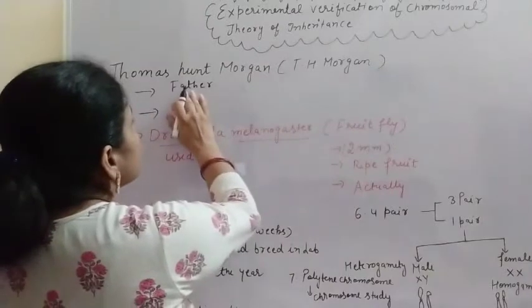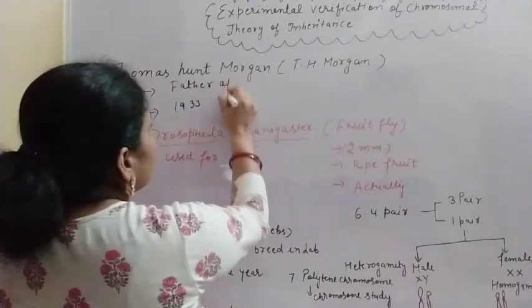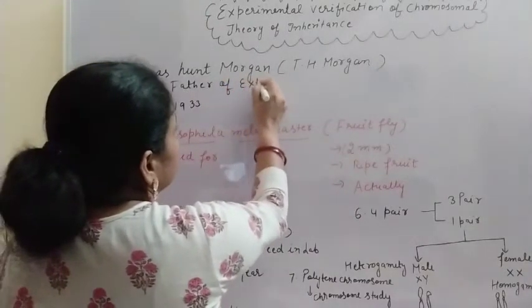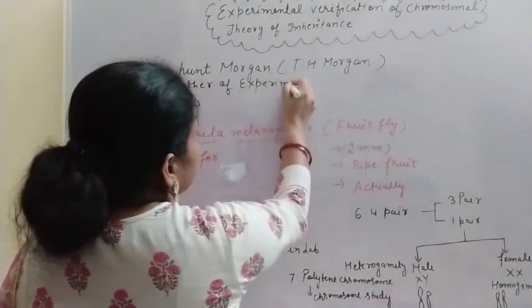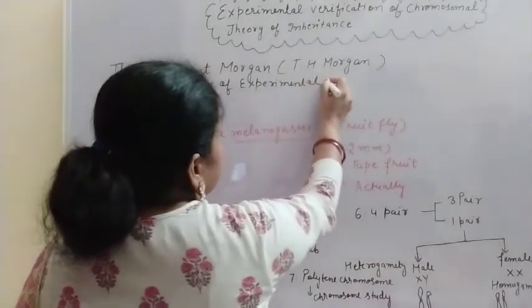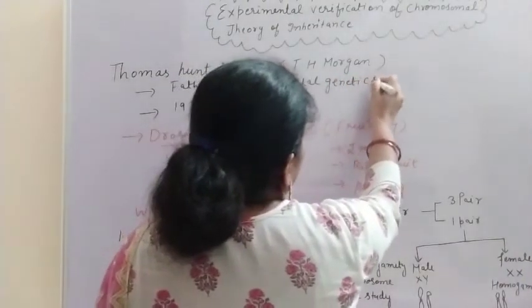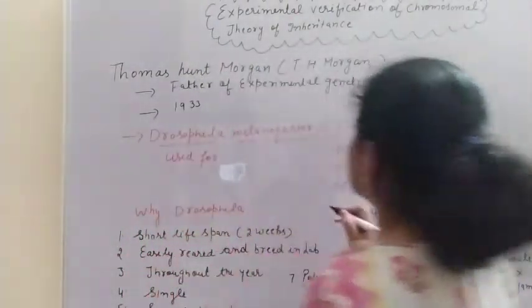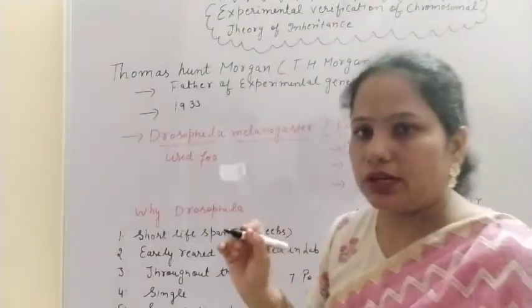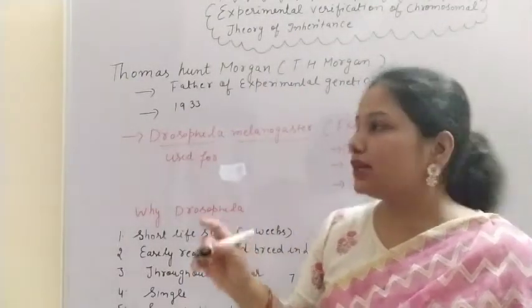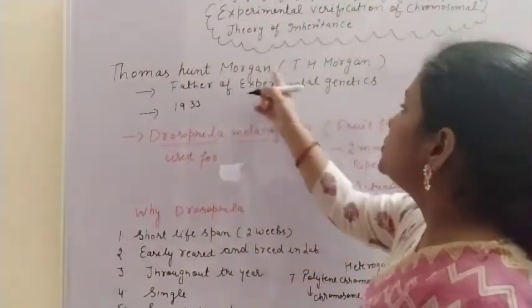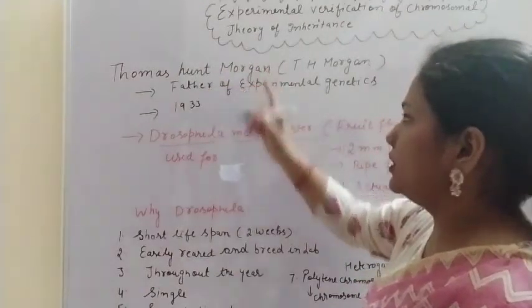He is the father of experimental genetics. The father of genetics is Gregor John Mendel, but the father of experimental genetics is Thomas Hunt Morgan,